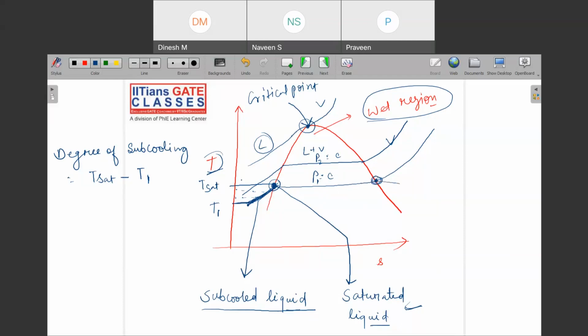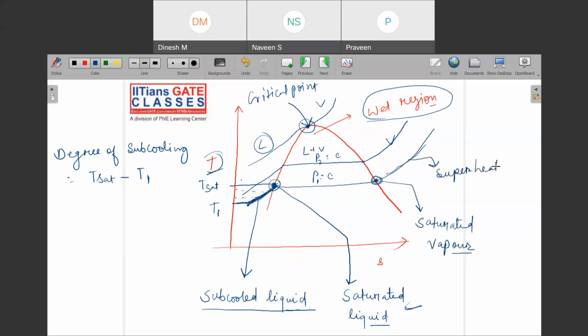So this is the point where your vapor is just about to get condensed. Liquid cannot condense, na? So where the vapor is just about to get condensed, we name that saturated vapor. So this is saturated vapor. Okay. And any region beyond this point is called what? Superheated.